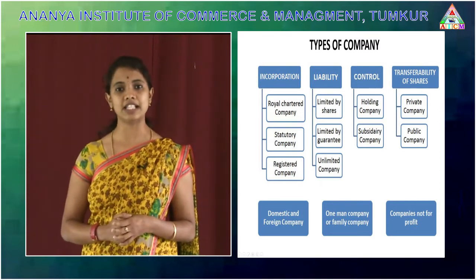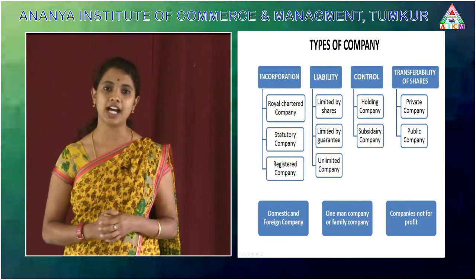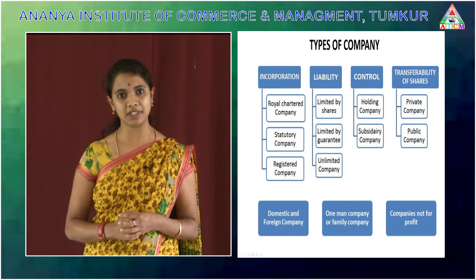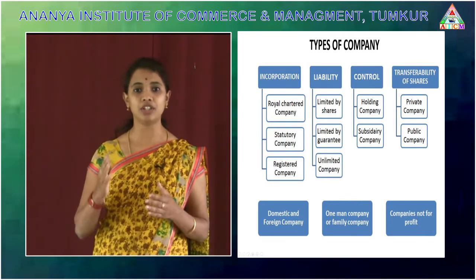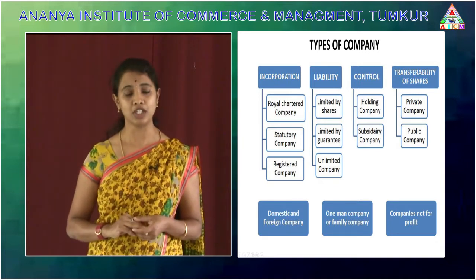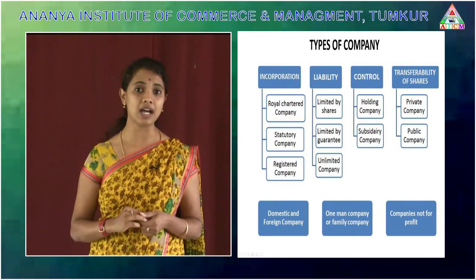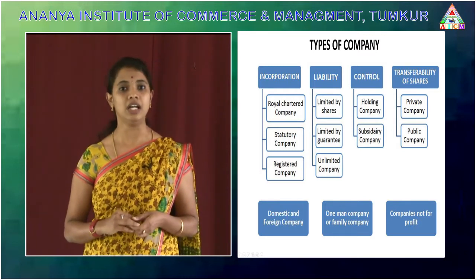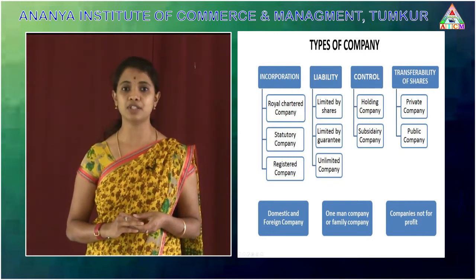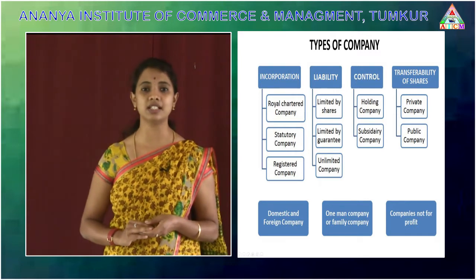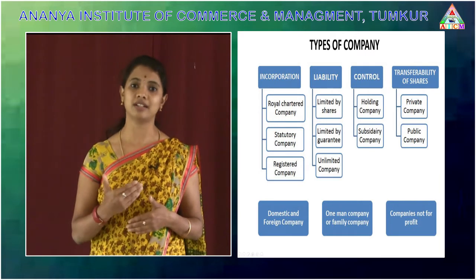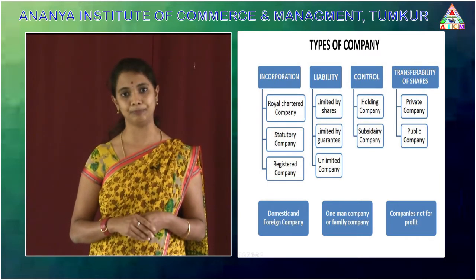So the next type is under transferability of shares. Under transferability of shares, the companies are divided into two: private company and public company. To differentiate the private company from the public company, three restrictions are there. The restrictions are mentioned like R, L and P. R means restrictions, L means limitation, P means prohibition. So restriction is on transferability of shares. The shareholders or members cannot transfer their shares to outsiders.